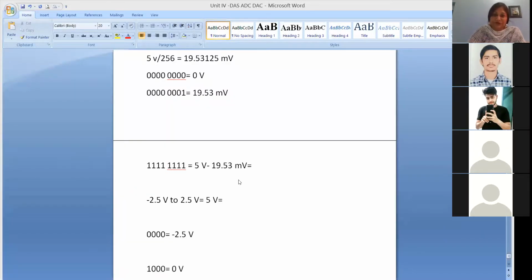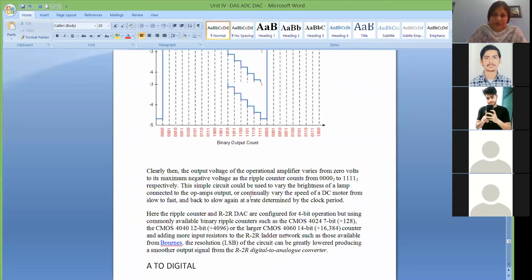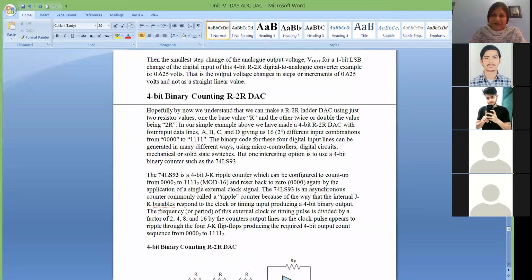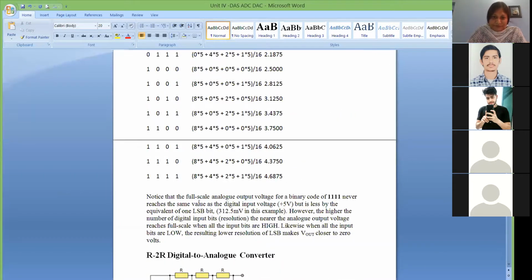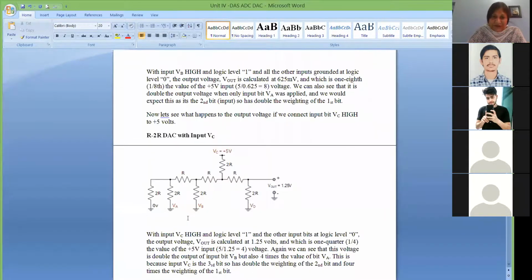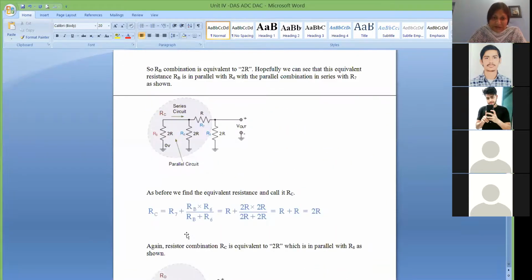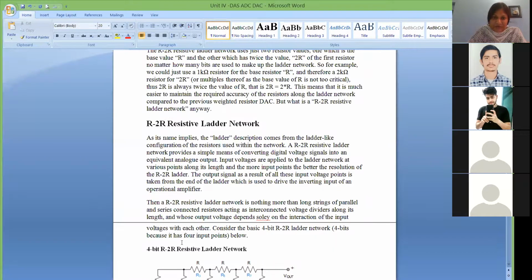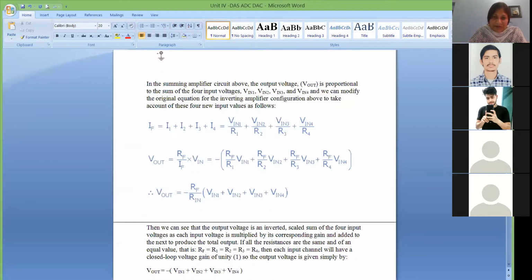So number of bits is clear. Now we'll go to digital to analog converter. If this concept is clear, then we will understand the data converters. When we talk about digital to analog converters, it is converting digital data into analog signal. Now let's go with the first type of digital to analog converter, that is your binary weighted or weighted binary.